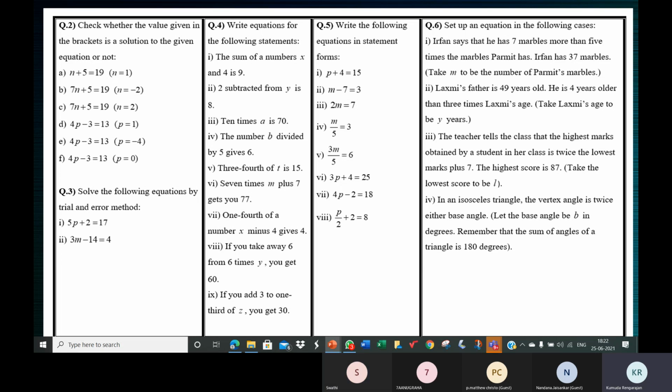You said something else now. Yes, ma'am. The other way of doing it is the difference of 4 times P and 2 is 18. Or you can say 4 times P reduced by 2 is 18.